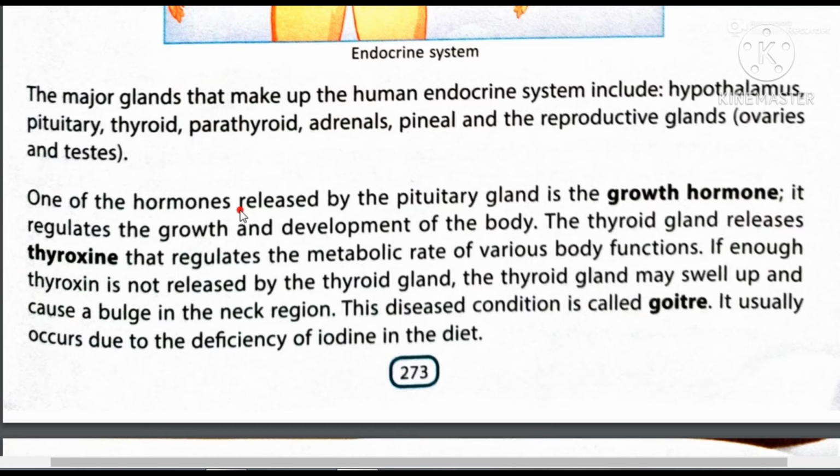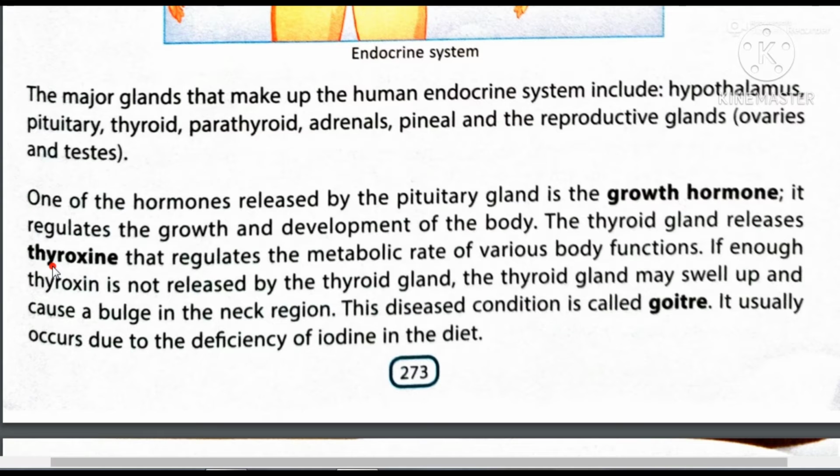One of the hormones released by the pituitary gland is the growth hormone, and as the name indicates, it regulates the growth and development of the body. The thyroid gland releases thyroxine. Thyroxine is the chemical released by the thyroid gland.